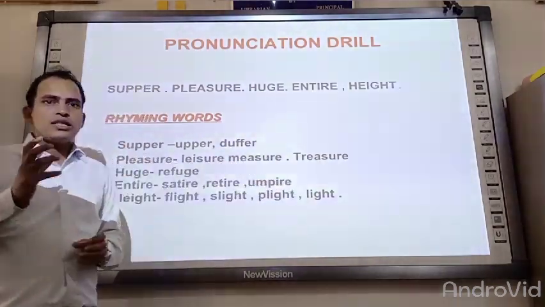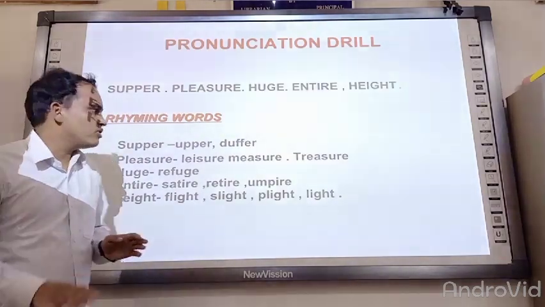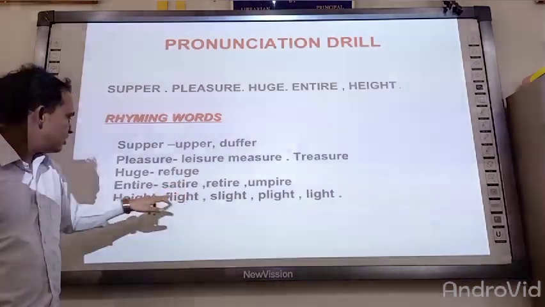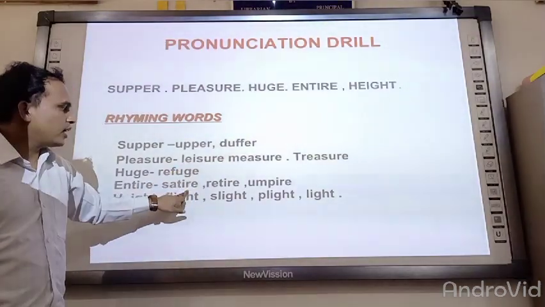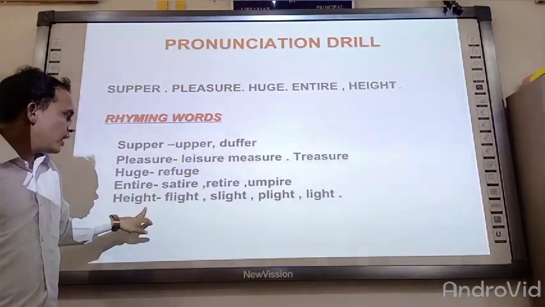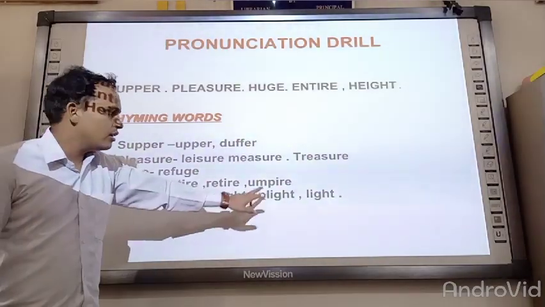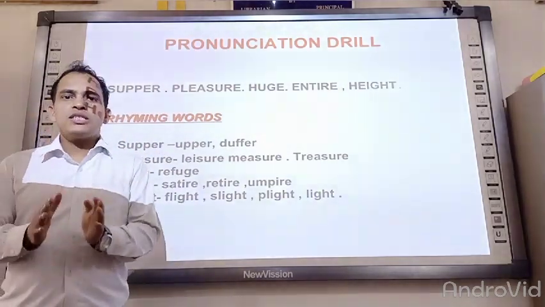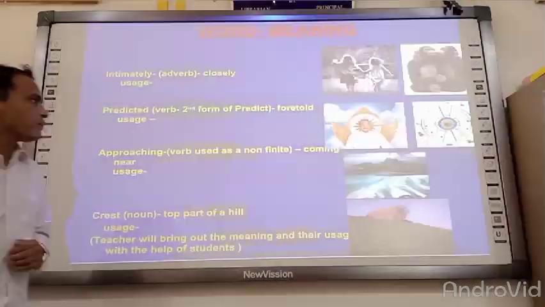Their sound is the same when we are pronouncing them. Next one, use: refuse. Next one, entire: satire, retire, empire. Now the last one, height: flight, slide, plight and light. These are called rhyming words, which produce the same sound when we pronounce them.